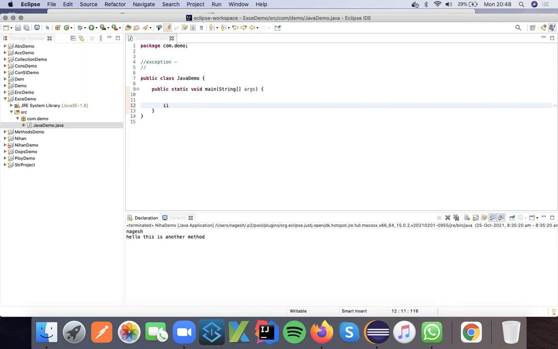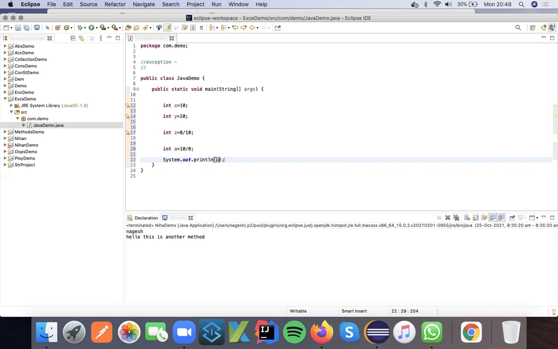So what I'm trying to explain is, here I have a couple of variables and statements which I'm writing. int x = 10, int y = 20, int z = 0/10, int a = 10/0, and System.out.println(a + a), and System.out.println.